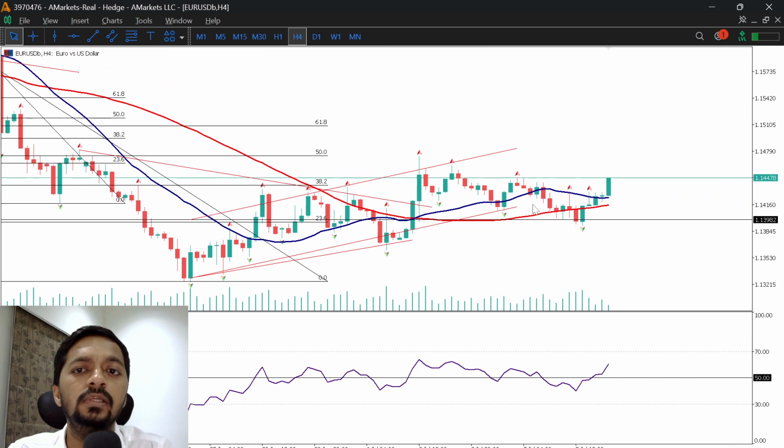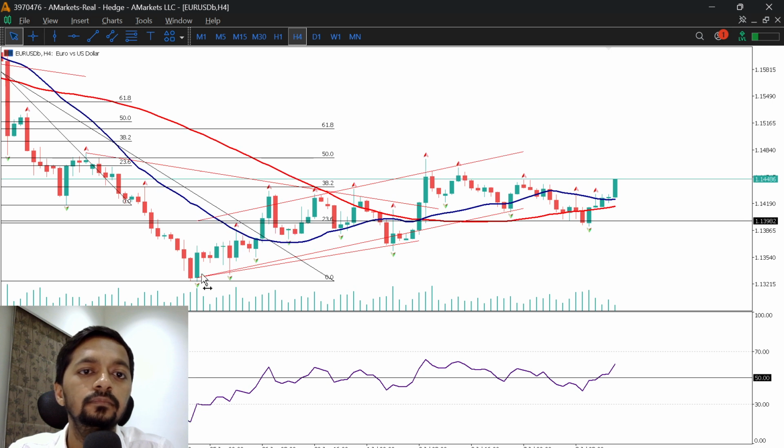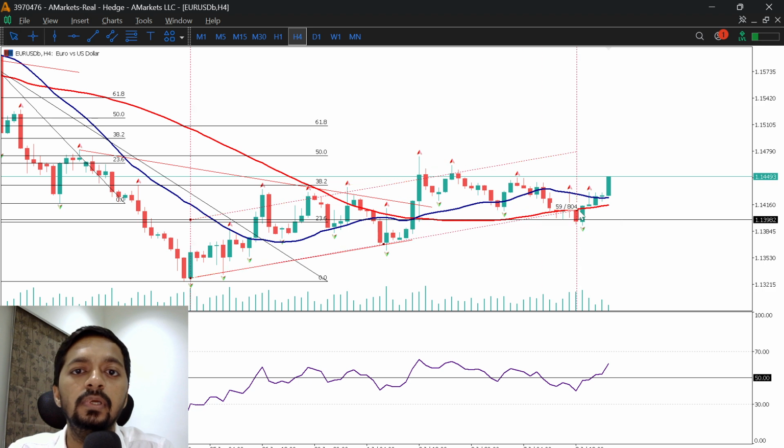Looking at the structure, if we stretch this parallel formation, just let me do it. If we stretch this parallel channel, it's trading in this rising parallel channel. If price is reverting from this point, there is a very high probability that we can expect rejection from this level, or sellers stepping in near the 1480 to 1500 level, and breaking down below this fractal, there is a very high chance that we can expect downward continuation, right?